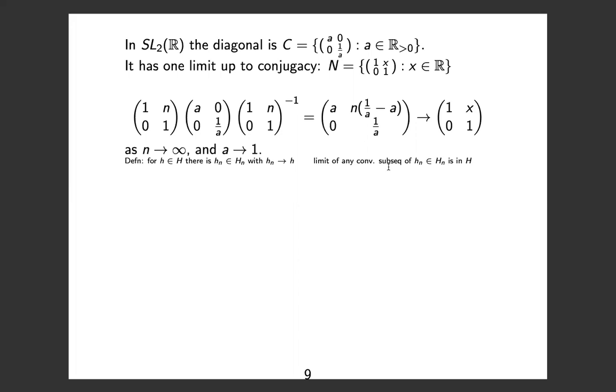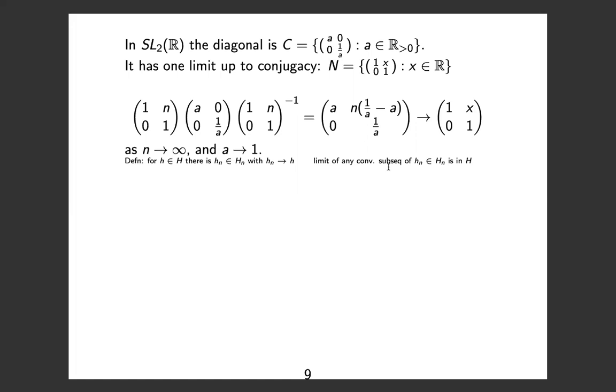The second condition in the definition was that if I had a convergent subsequence, then the limit of that convergent subsequence belongs to the limit group. Okay, so if I have a convergent subsequence, since n's going to infinity, again by the same argument, it means that a has to go to 1. And so then in the upper right, I would get some real number. And the limit group is the set of all matrices of this form as x ranges over all real numbers. So the second condition is also satisfied.